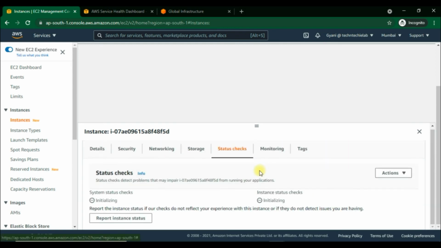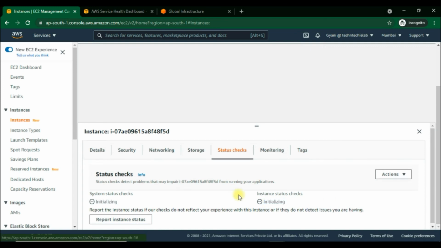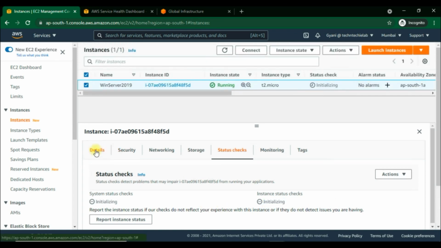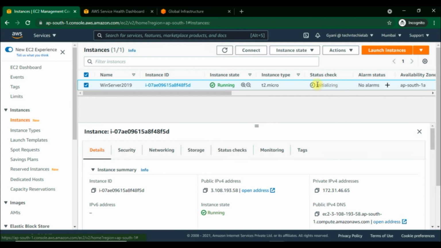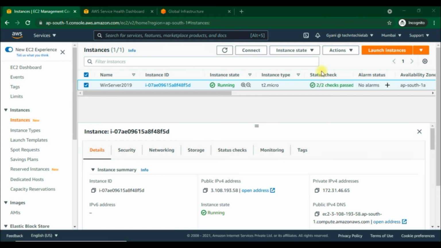Under the status checks option, we'll see the system status and the instance status. Right now, we can see that it is initializing. We have to wait till it is up and the status check has passed.